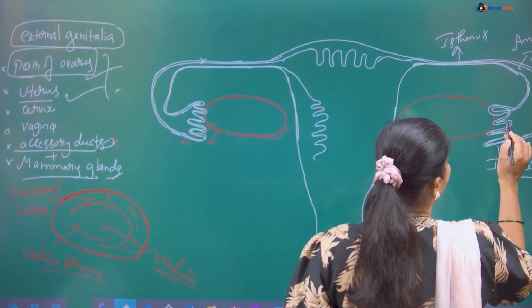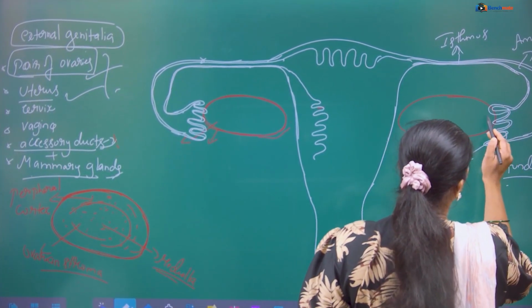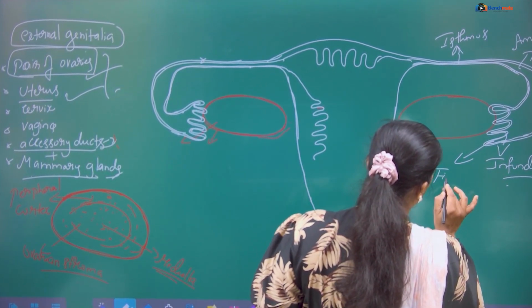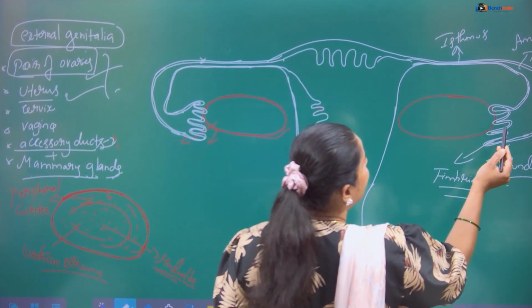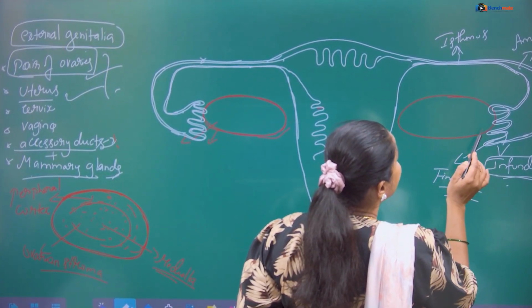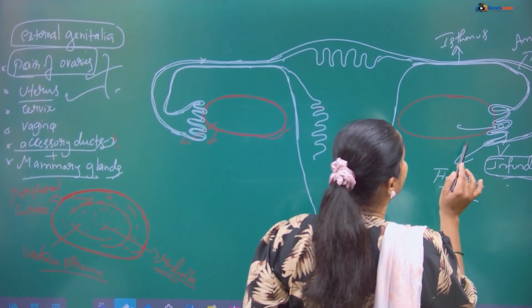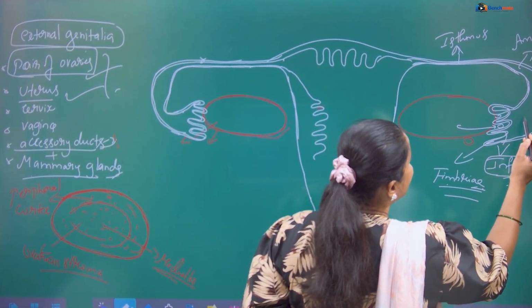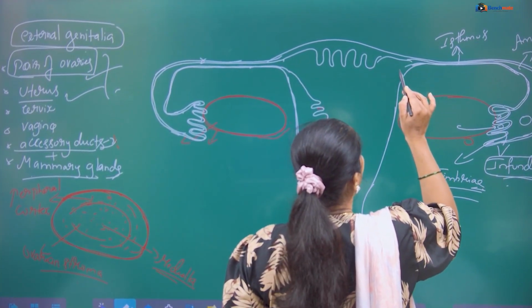The enlarged portion which arises from the peripheral region of the ovary is called the infundibulum, and at its tip it contains finger-like projections called fimbriae. These help in receiving the released ovum. If the ovum is released from the ovary, it is received by these finger-like projections called fimbriae. Once the ovum is received, it then moves along like this.